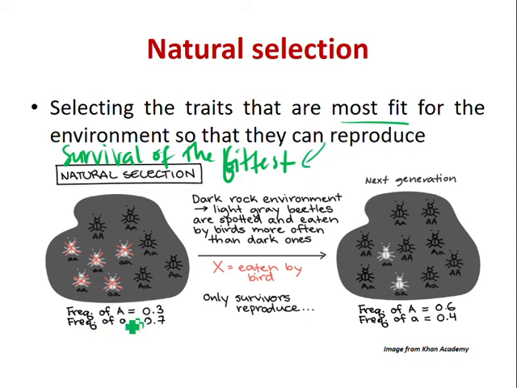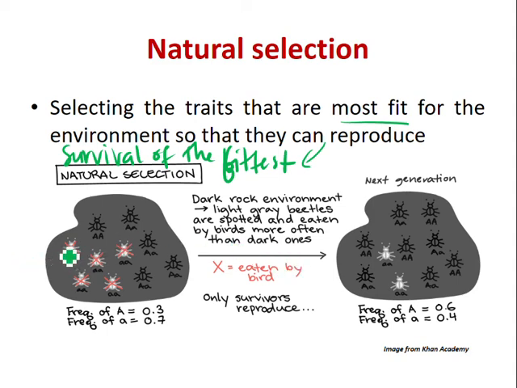Frequency of A is 0.3, recessive allele 0.7. X has been eaten by the bird. Why are they eaten by the bird? Probably because they don't have the capability to survive. So in this case, in a dark rock environment, light grey beetles are spotted and eaten by birds more often than the dark ones.